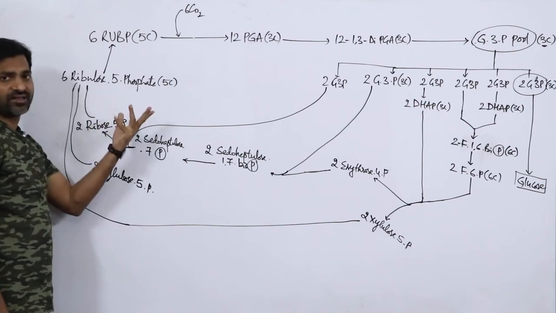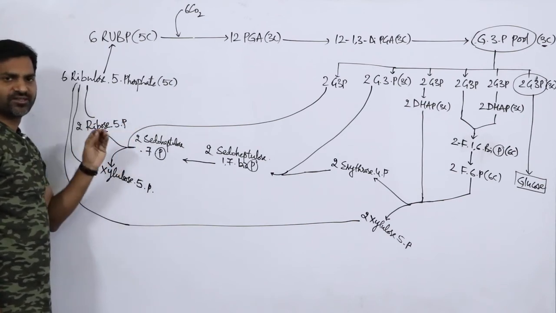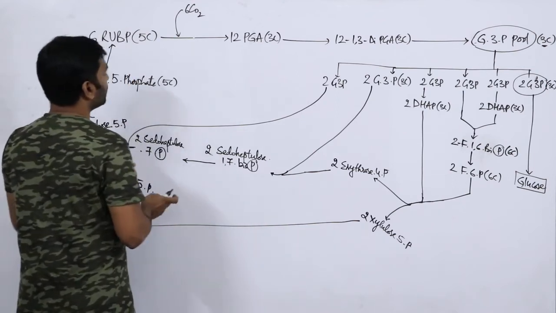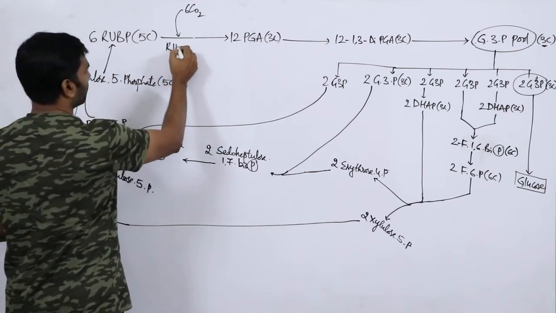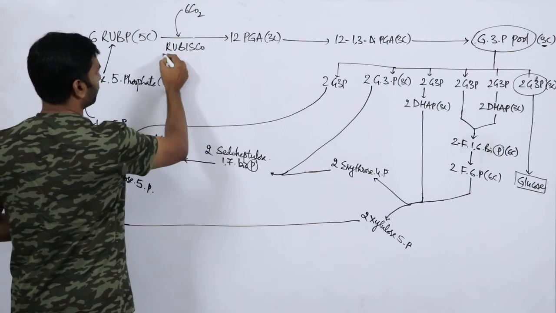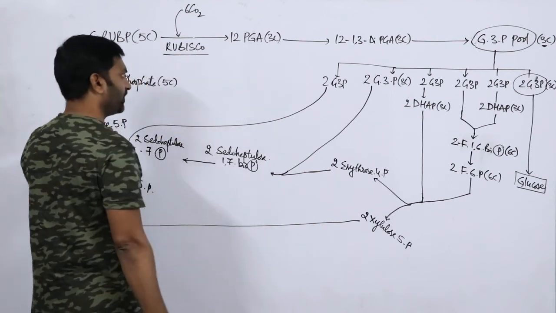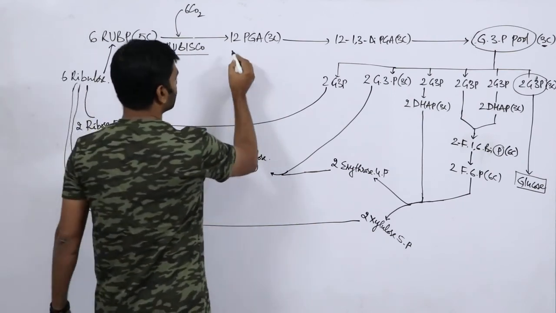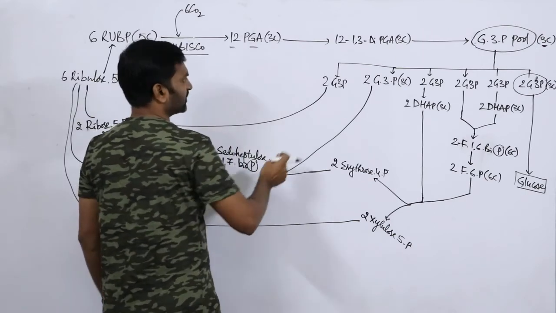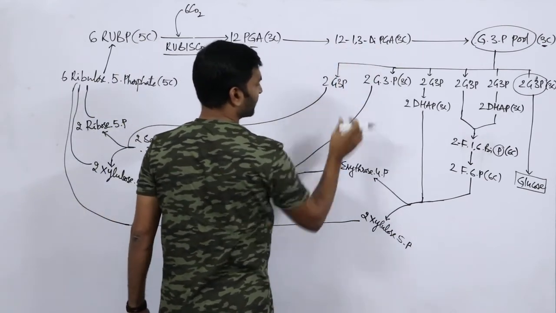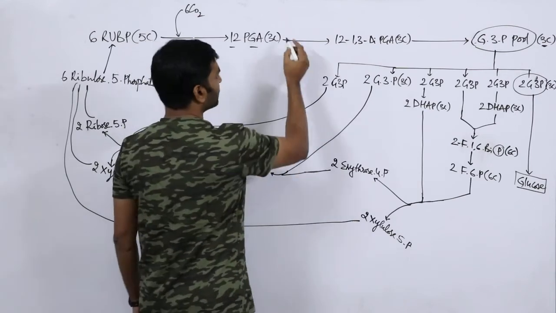Then we will see the enzymatic representation in this particular cycle. Here RuBP carboxylase, you can simply write or remember Rubisco. Then 12 moles of PGA is converted into 12 moles of 1,3 di-PGA.